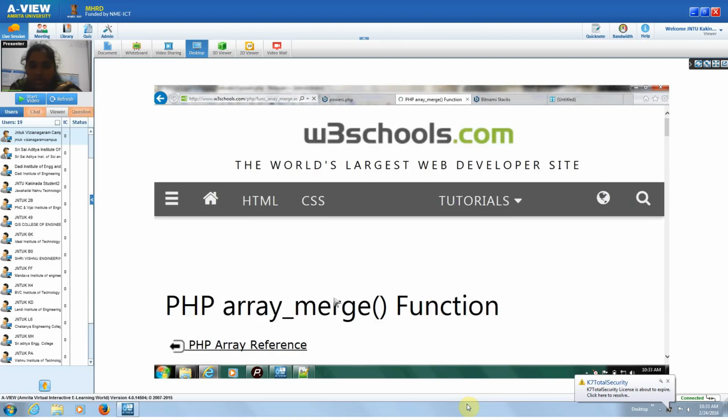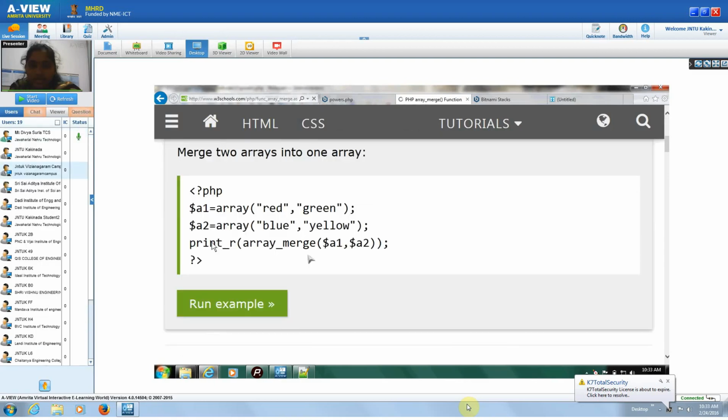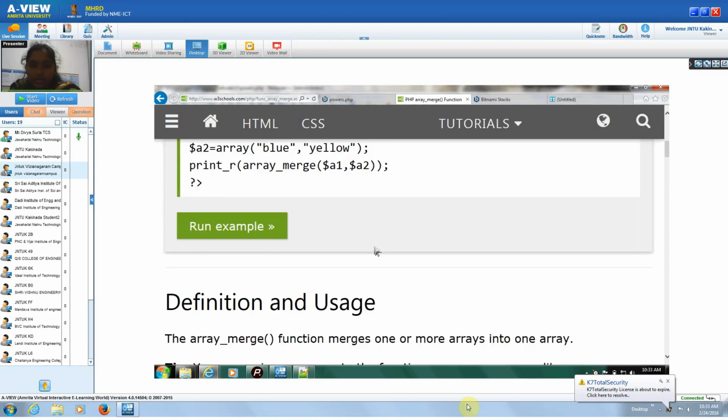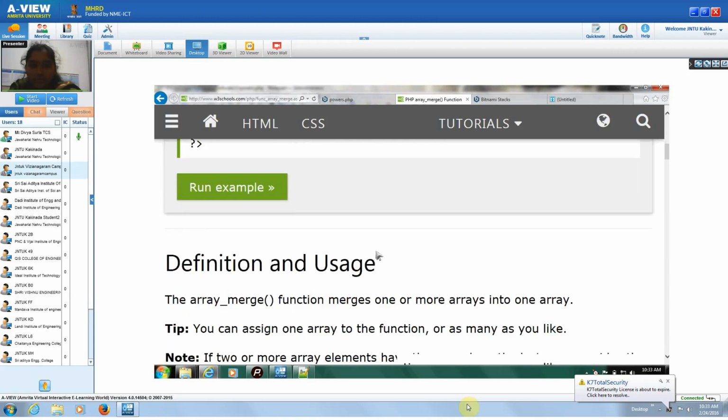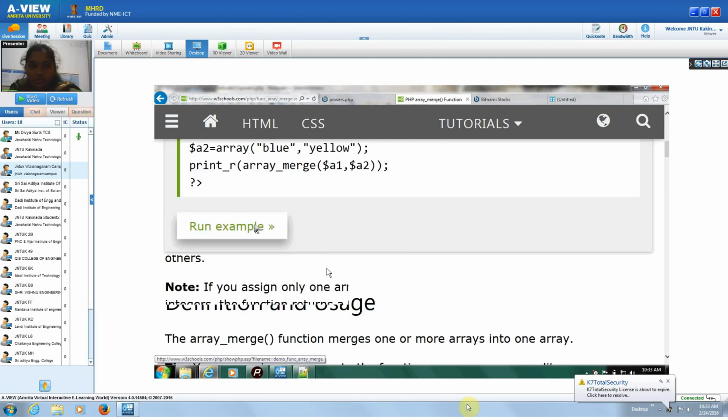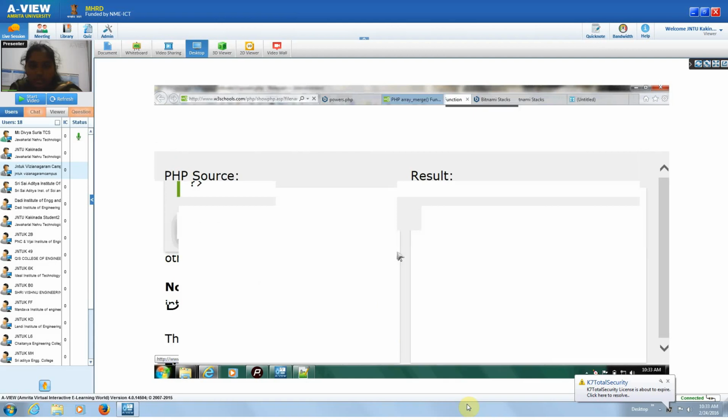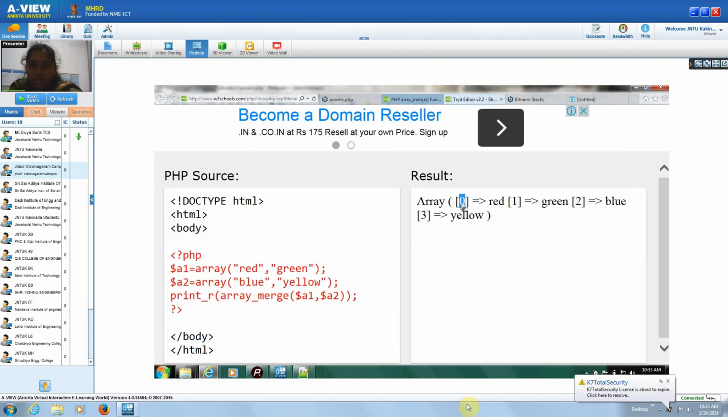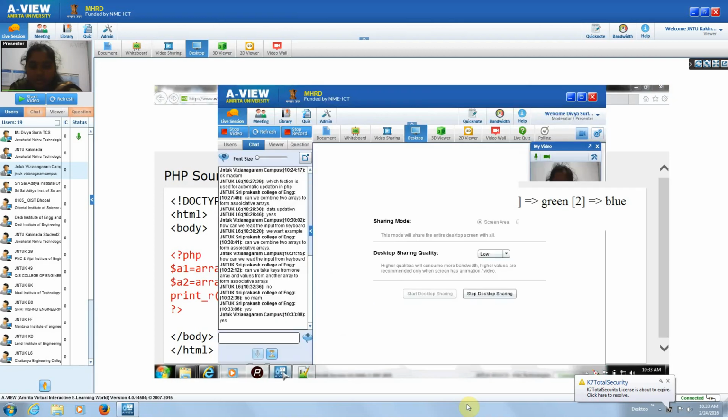See here, red is there, green is there, blue is there, yellow is there. If you merge these two, then the output will be, see here, the keys are also assigned: red, green, blue, yellow. These four elements are combined into a single array. Is it clear? So we can merge multiple arrays into a single array.